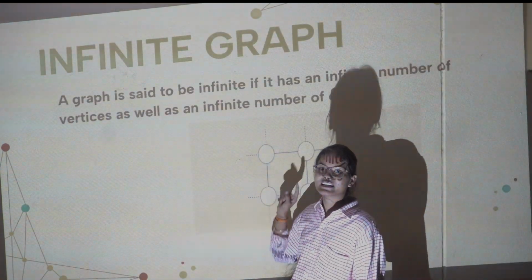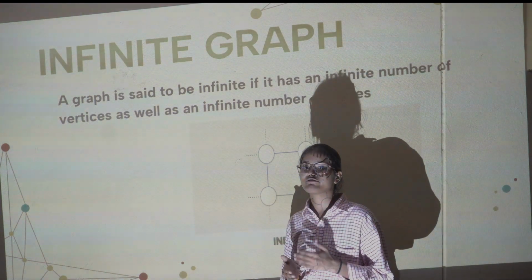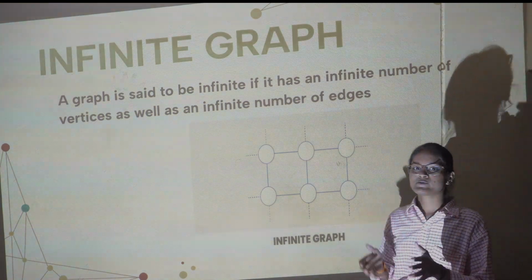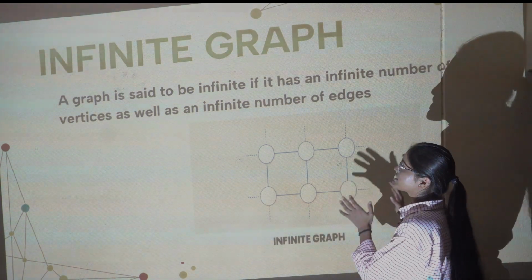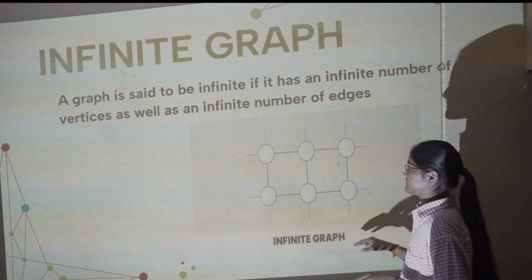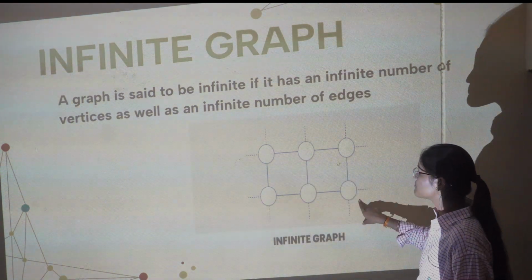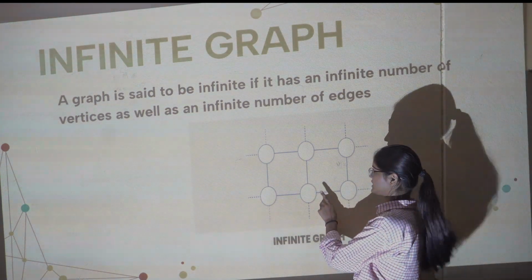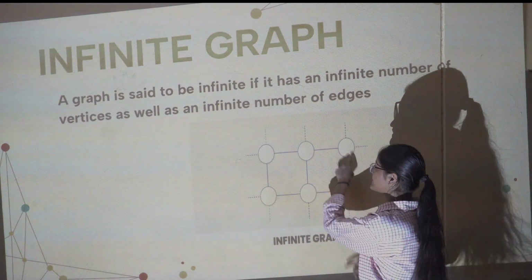Now the next topic is infinite graph. A graph is said to be infinite if it has an infinite number of vertices as well as an infinite number of edges, which means in an infinite graph the vertices and edges are not limited. Now this is an example of an infinite graph. Over there we have unlimited nodes and unlimited edges.